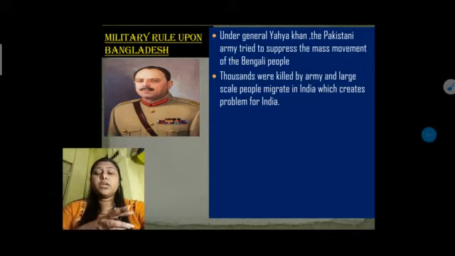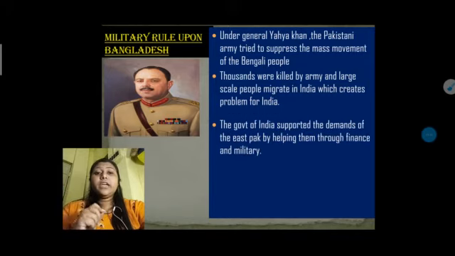Within this particular one year, the people started the civil war because they wanted independence, and during that time West Pakistan was dominating the people. They were suppressing by force, by the army, the people who were protesting. That is the time when lots of people were killed in the civil war, and lots of people migrated from Bangladesh to India and took shelter in India as refugees.